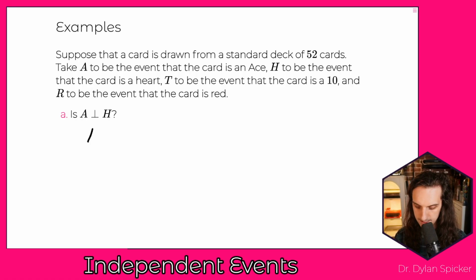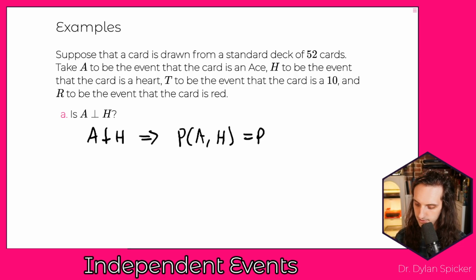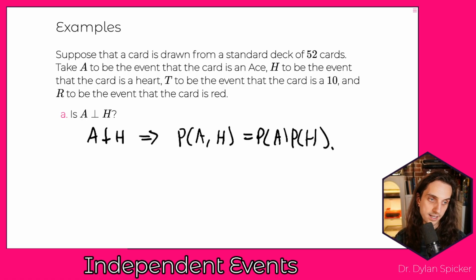If A is independent of H, what does this actually mean for us? This would mean that the probability of A and H is equal to the probability of A times the probability of H. So what we need to do is work out the joint probability and the two marginal probabilities, and see whether they actually multiply together. How can you have A and H both happening? What is their joint probability? Well, you would need to get the ace of hearts.